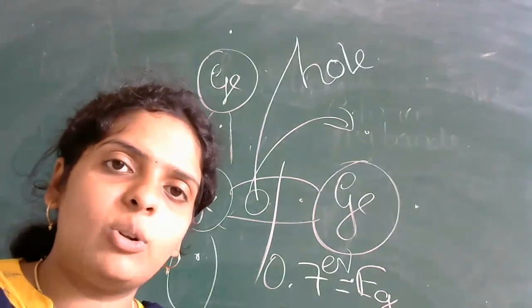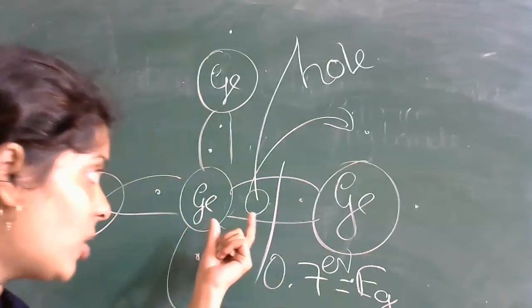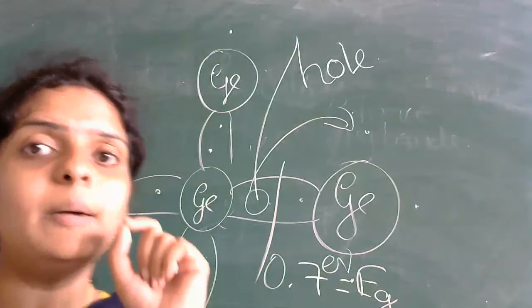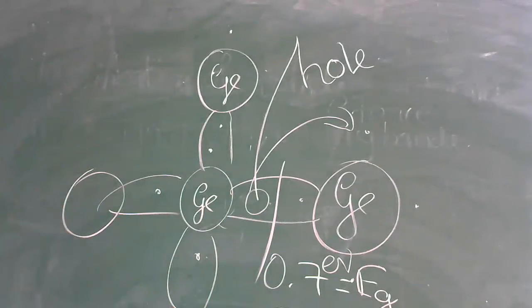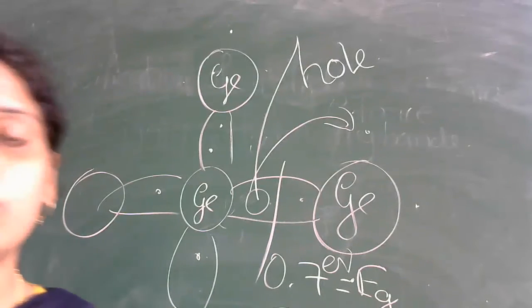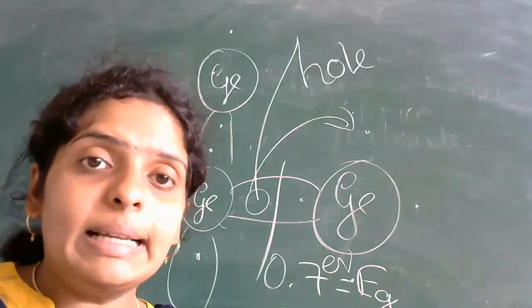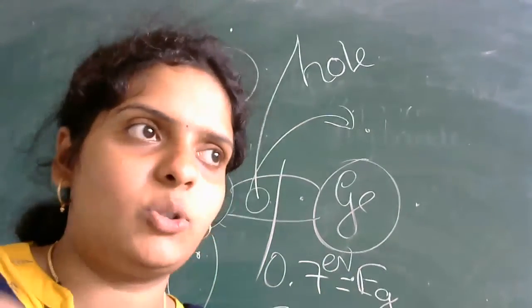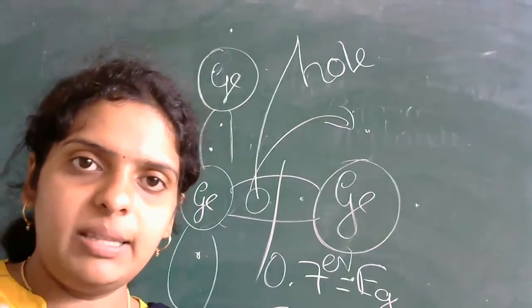You know that electrons are negative charge, and whatever gap is created, we call it a hole, which acts as a positive charge. So whatever thermal energy or temperature you are giving, it will create a hole electron pair. Do you agree with this?